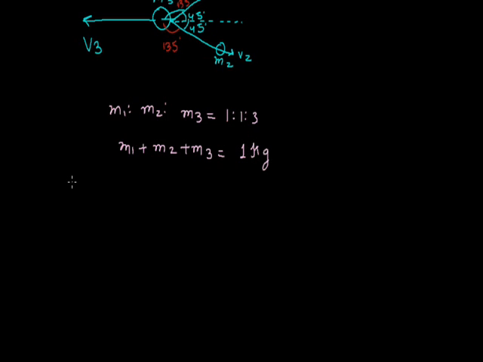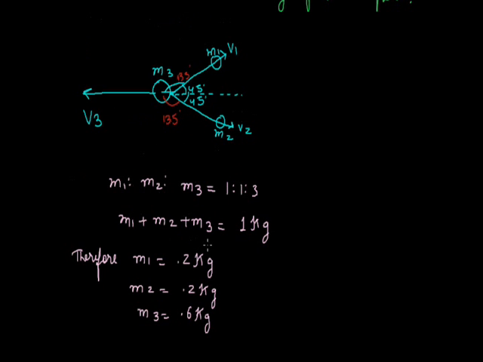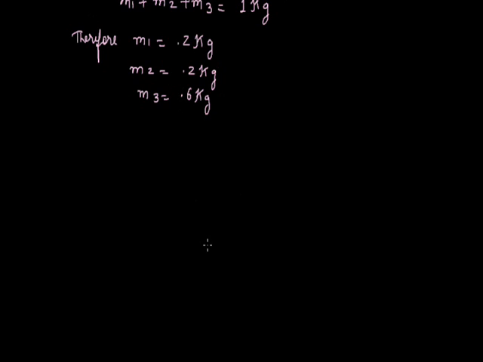Therefore we will be getting m1 as 0.2 kg and m2 again as 0.2 kg and m3 as 0.6 kg. In the first question only we discussed that if there is such a question, then it is better to apply the conservation laws. In this case, we will be applying the law of conservation of momentum. So by law of conservation of momentum.